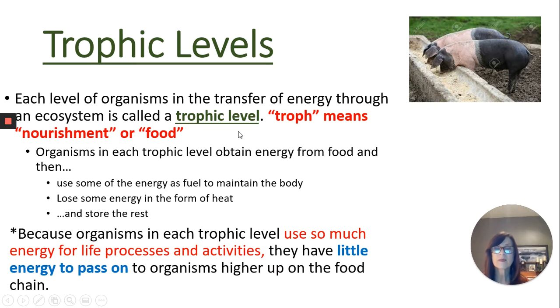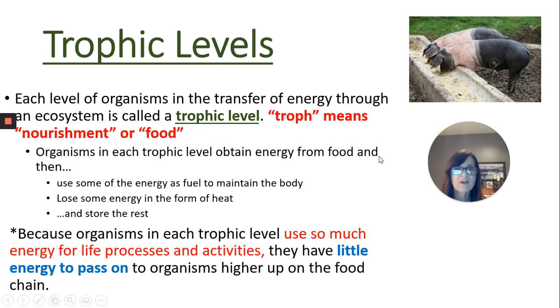Each level of organism in the transfer of energy through an ecosystem is called a trophic level. And you guys learned about heterotrophs and autotrophs back before school even closed. So you know that troph means nourishment or food. So I always picture pigs eating out of a trough. This thing right here that their feed is in is called a trough. So pigs eat out of a trough.